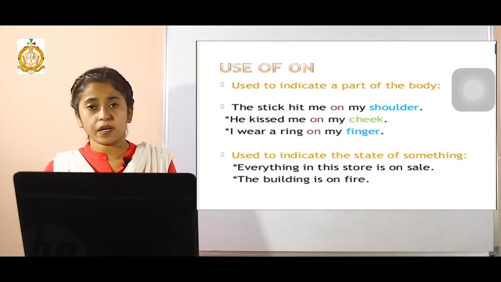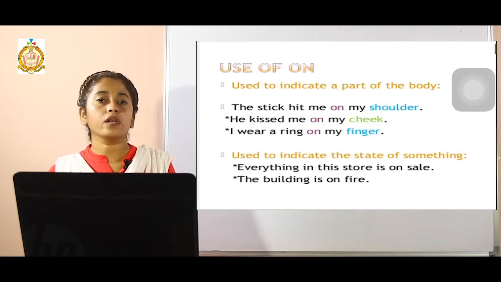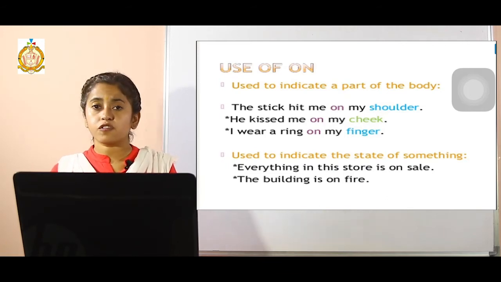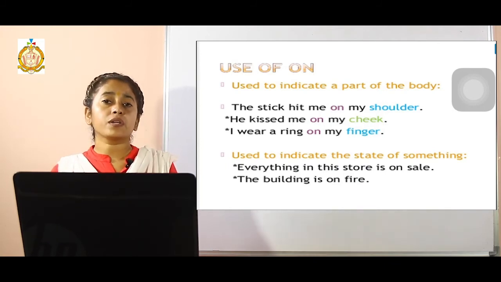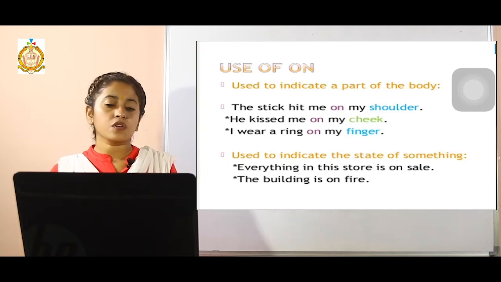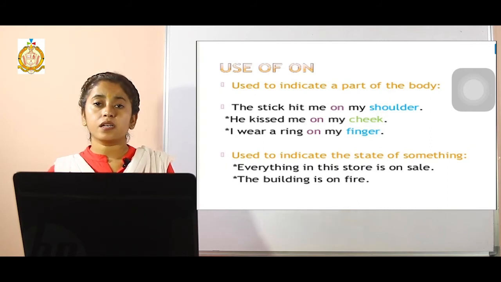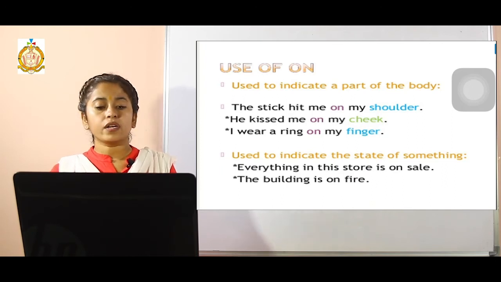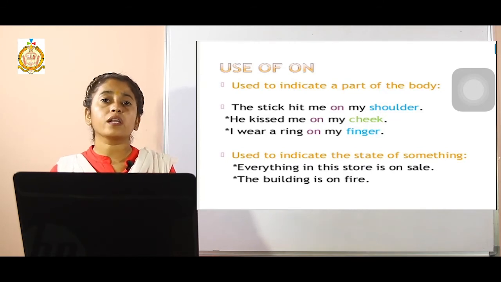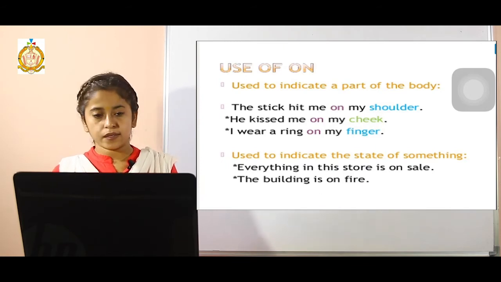Now there are some of the prepositions which are used in more than one way. For example, the very word on. On is used to indicate a part of body also. For example, the stick hit me on my shoulder. If your blank will represent where it will include a part of body, it can also be used on over there. Then on is used to indicate the state of something, that in which very particular state it is. For example, the building is on fire, that at that time it was on fire, it was burning over there. So in order to represent the state, we can use on.